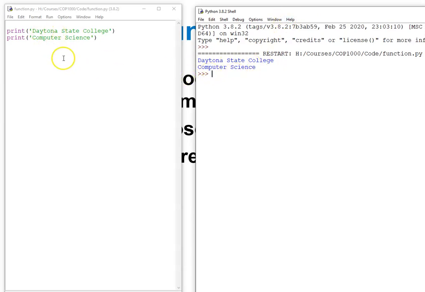And I only have 2 lines here. I may have many lines. So if I want to repeat, if I want to print this again, what I do, I can rewrite this here. And then it'll give me the same thing again.